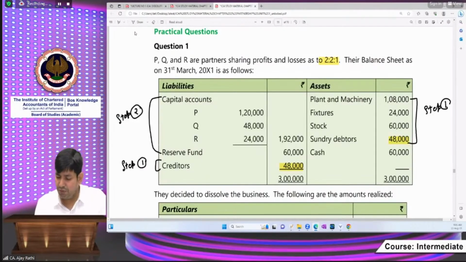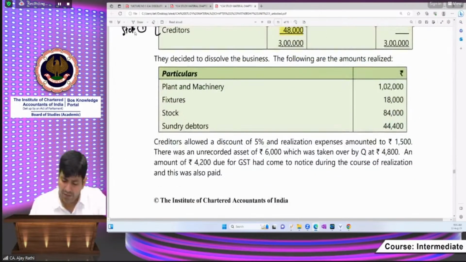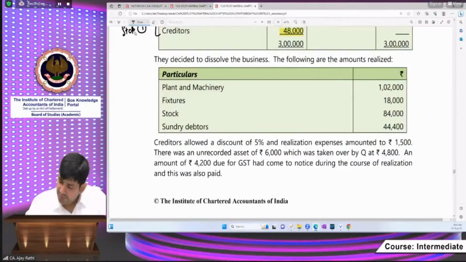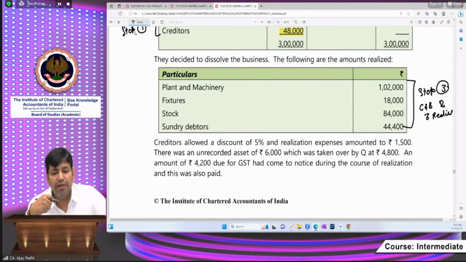Okay, beta. Step number two. Now, step number three, realize the assets and pay off the liability. Realizing the assets, you are doing this thing, bank account debit, cash and bank account debit to realization account. Okay, very good, Harshish, Shabash, very good, Swati, everyone, very good. I am feeling very, very good.